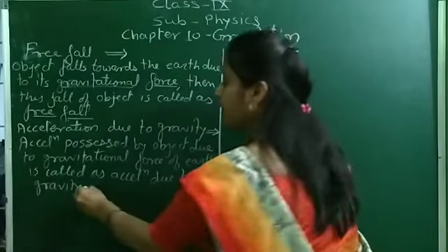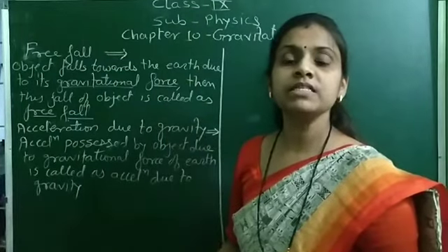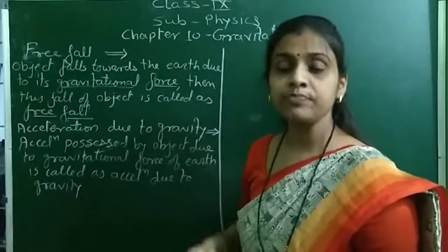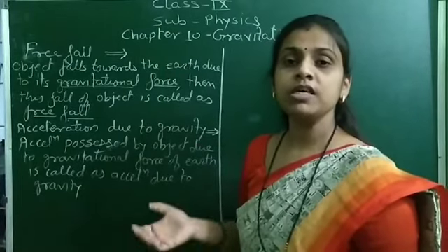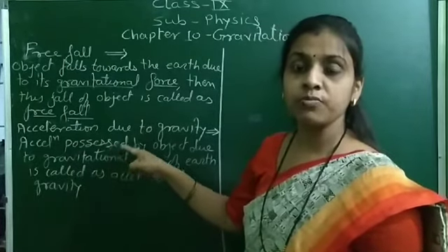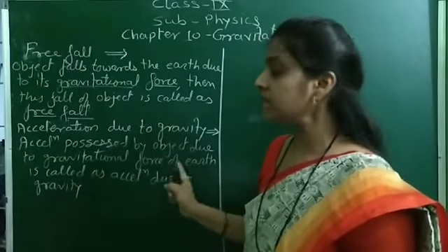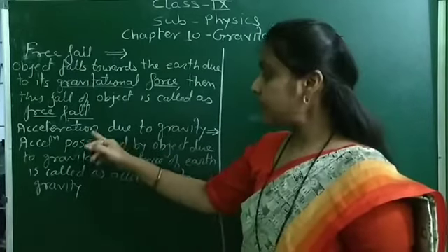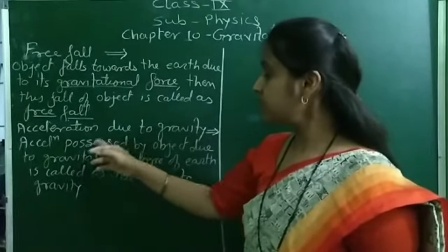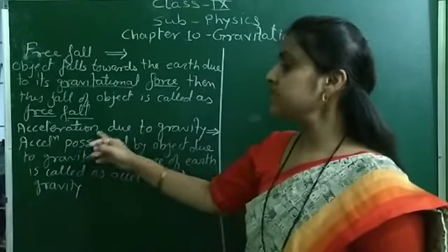So, whenever any object falls downward, the direction of the object remains the same, but at every point the magnitude of its velocity changes. As there is a change in velocity, it produces acceleration. This acceleration possessed by a body because of the gravitational force of the earth is called acceleration due to gravity. So the acceleration possessed by an object due to the gravitational force of the earth is called acceleration due to gravity.